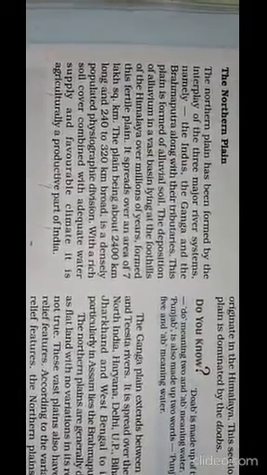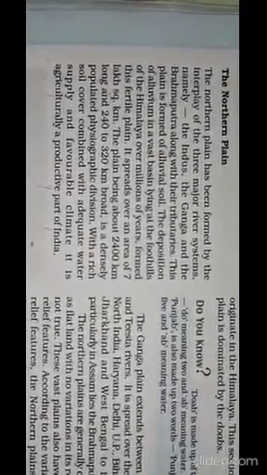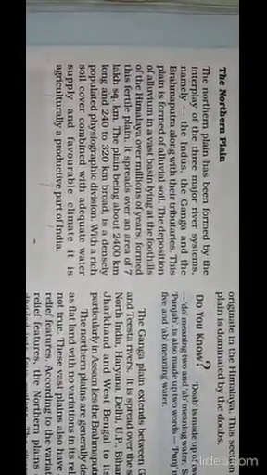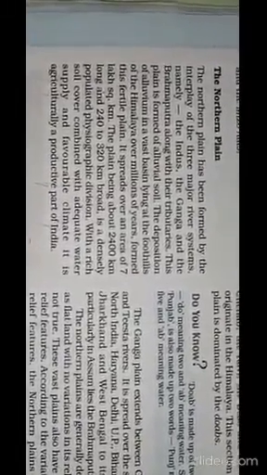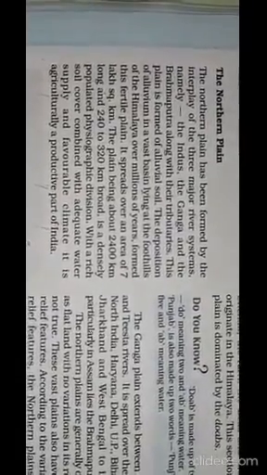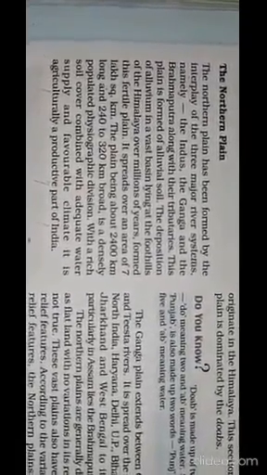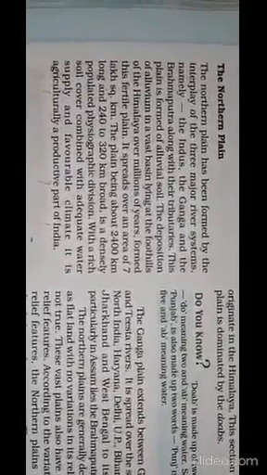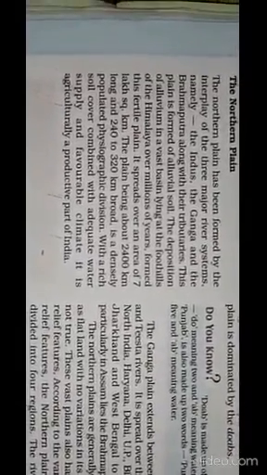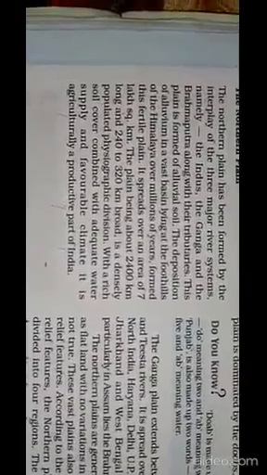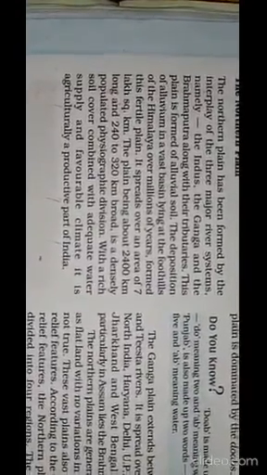This plain is formed from alluvial soil. How? It is the sedimentation or deposition of alluvium in a vast basin lying at the foothills of the Himalayas. We know that plenty of rivers originate from Himalayas and carry alluvium or silt with them, and in the lower part of their course their capacity to carry the silt decreases, so they leave the silt in the basin, and this has created the great North Indian plains.